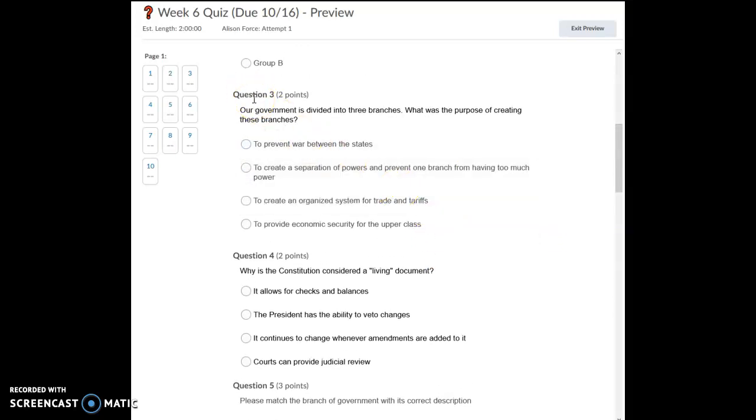Question number 3. Our government is divided into 3 branches. What was the purpose of creating these 3 branches? To prevent war between the states? To create a separation of powers and prevent one branch from having too much power? To create an organized system for trade and tariffs? To provide economic security for the upper class?